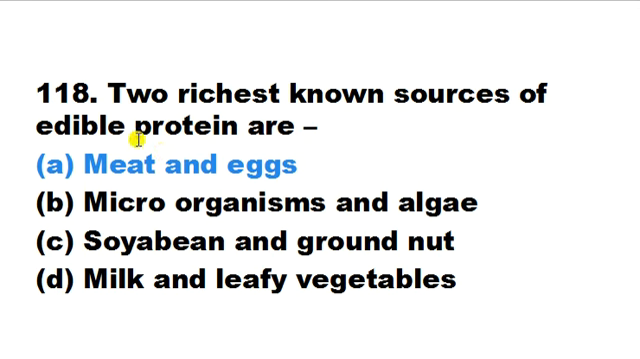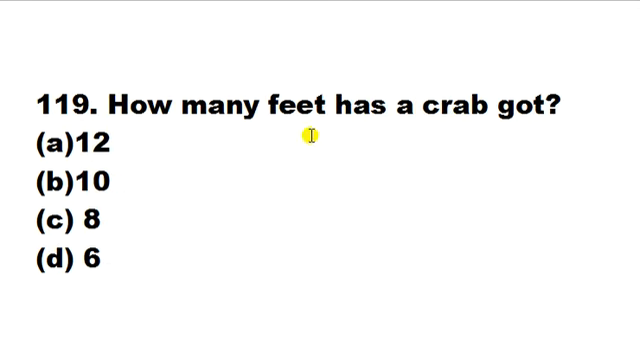How many feet has a crab got? 12, 10, 8, 6. Here its correct answer is B. That means 10 feet has a crab got. Total जो होते हैं इसमें feet वो 10 होते हैं. You can have a look upon the crab. Look, these are the legs.